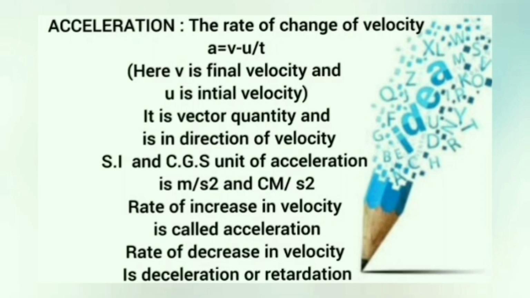Let us see an example. A car has a velocity of 5 km per hour at A, 6 km per hour at B and 7 km per hour at C. In the above case, we observe the car is increasing its velocity, so it is called acceleration. Taking another example, if the bus applies brake, its velocity is reduced from 6 km per hour to 5 km per hour to 4 km per hour. Here velocity is reducing, so it is called retardation or deceleration.